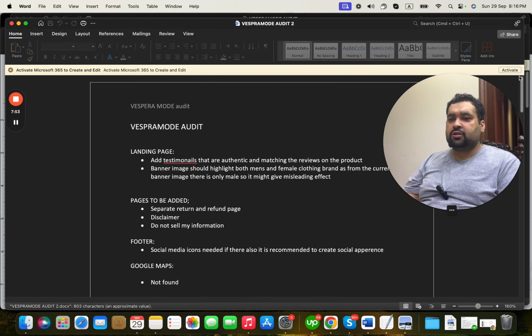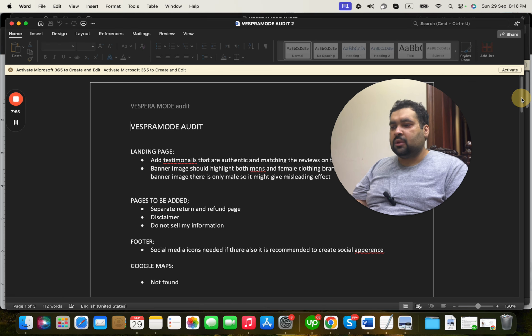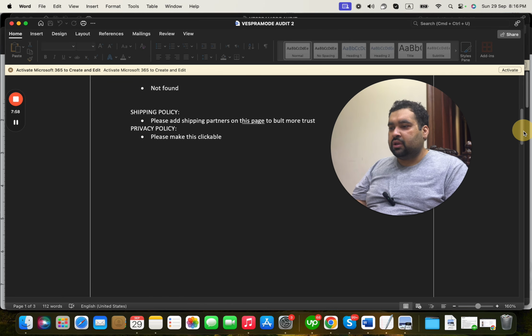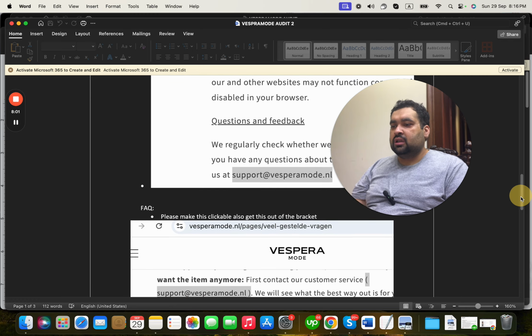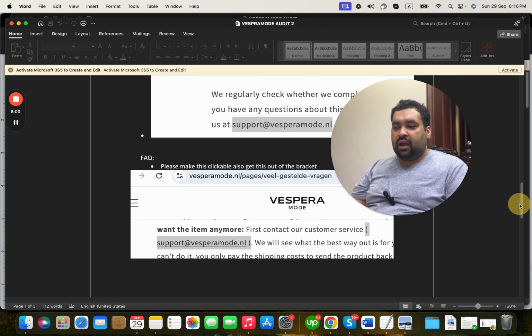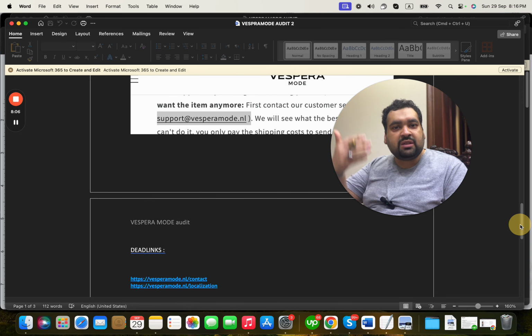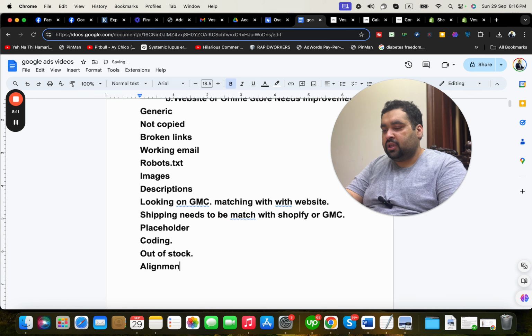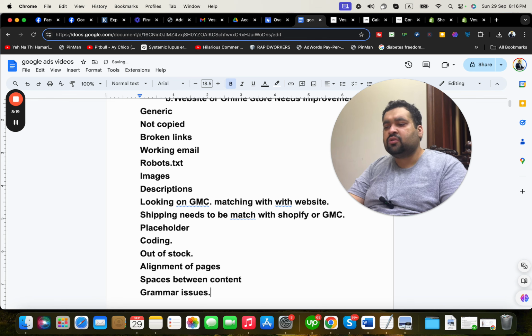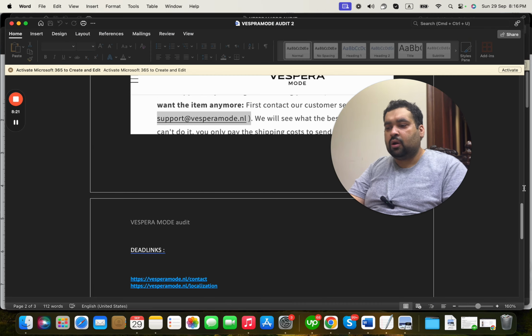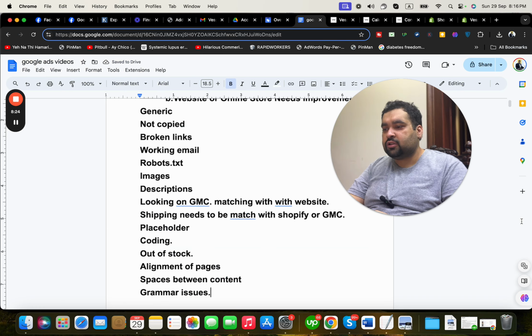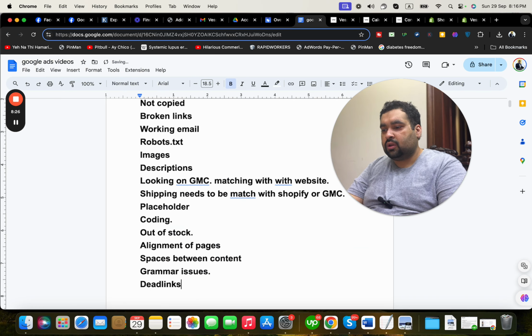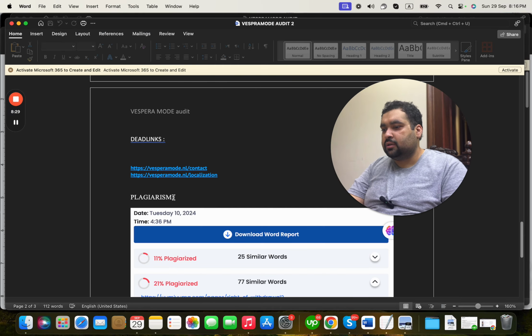So you can see over here that the audits remain continuous, with multiple audits going on. Google Map issues, footer issues, shipping policy page, privacy policy page, cookies, emails not working, missing out on facts. Sometimes it's alignment, spacing, grammar errors. So many issues, alignment of pages, spaces between content, grammar issues. There are so many issues which I can talk about, and even dead links over there. You can see over here dead links, you can see plagiarism.